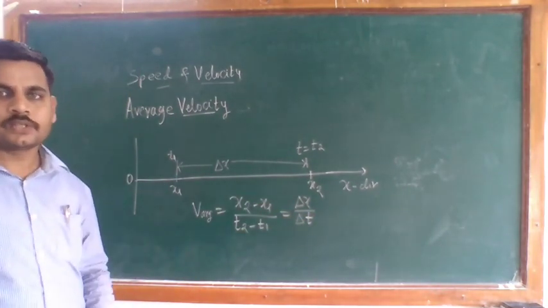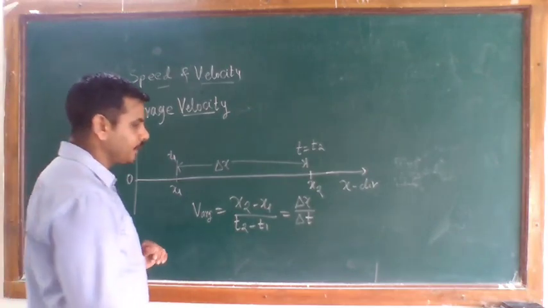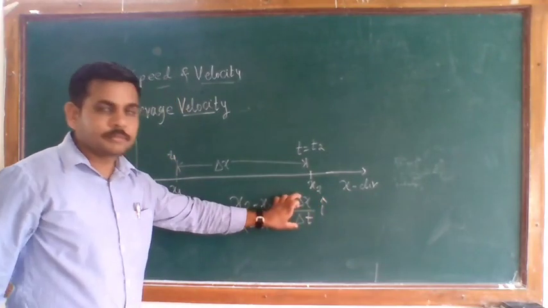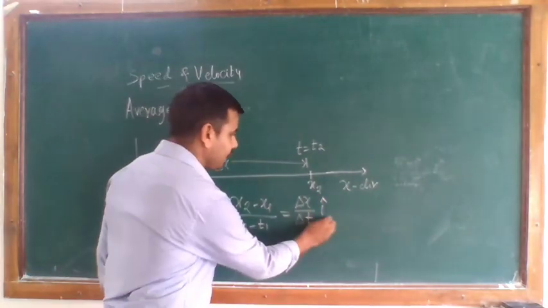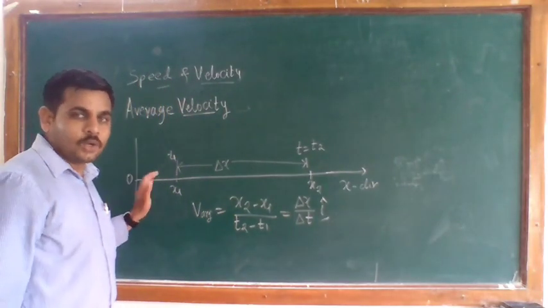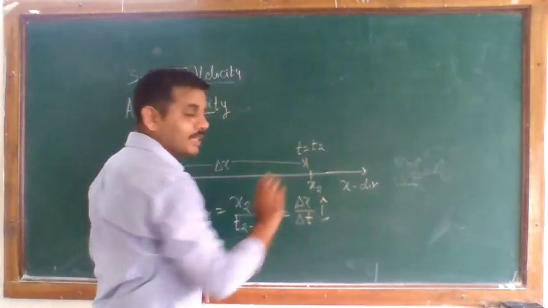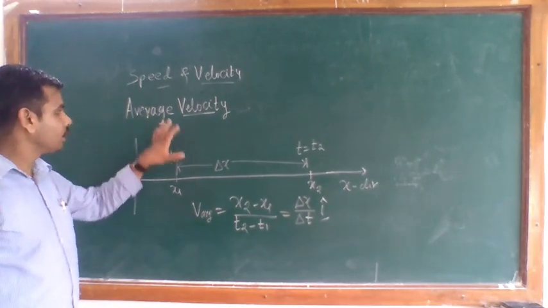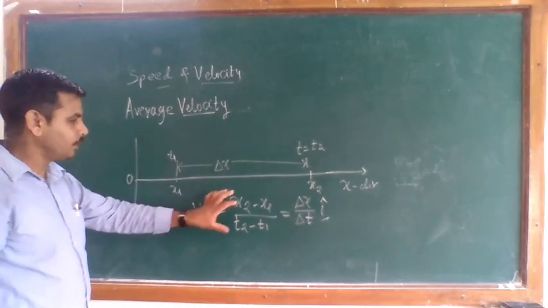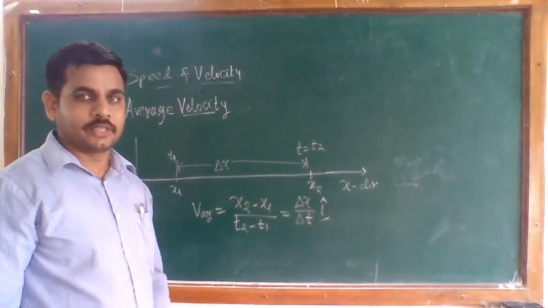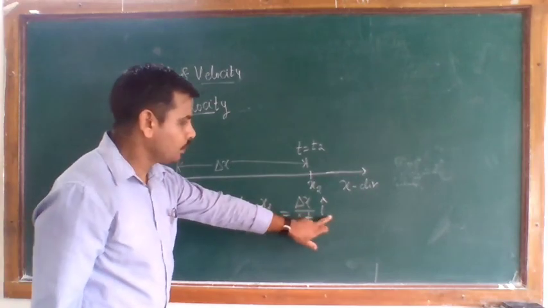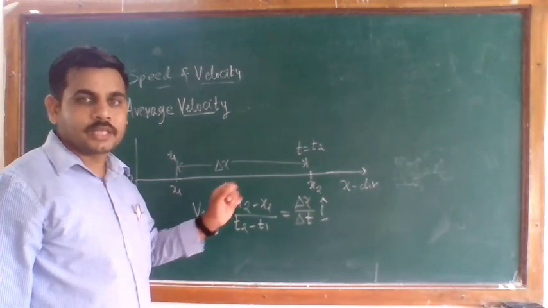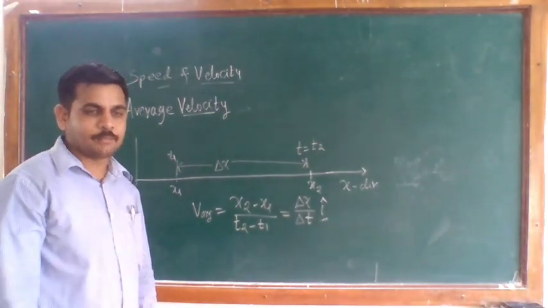Here the average velocity along the x direction is multiplied by i cap. So this term gives the magnitude, and this i cap gives that the object is moving along your x direction. Earlier we said that average velocity or displacement is a vector quantity, so to represent the direction, this i represents that the object is moving along your x component.